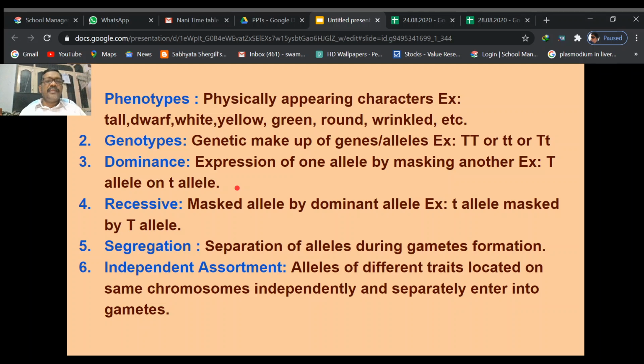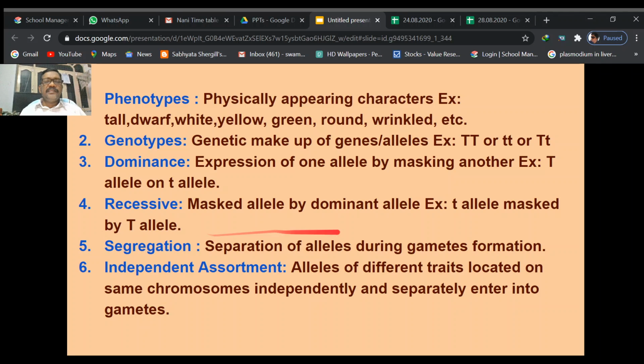So the small t allele is not expressed in this case. Those small t alleles are called recessive alleles. Recessive alleles are alleles masked by the dominant allele. The masked allele is the small t, and the dominant one is the capital T. For example, the small t allele is masked by the capital T allele.